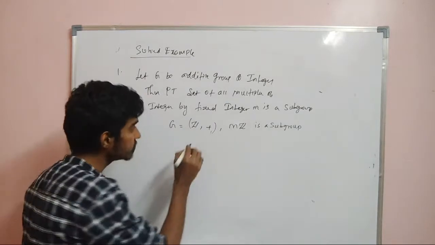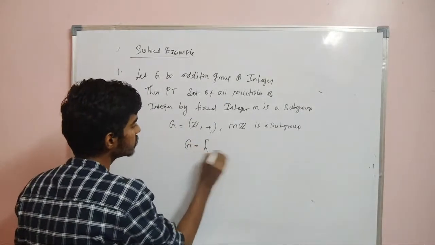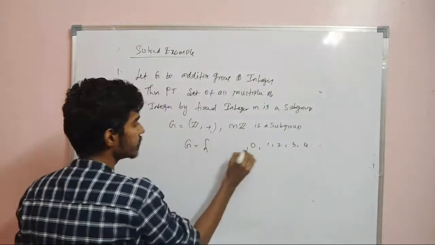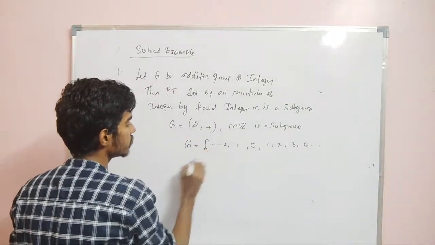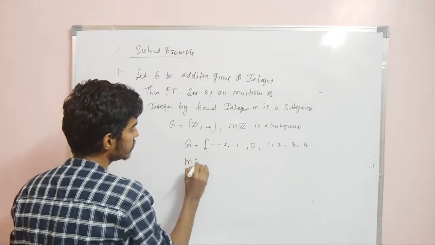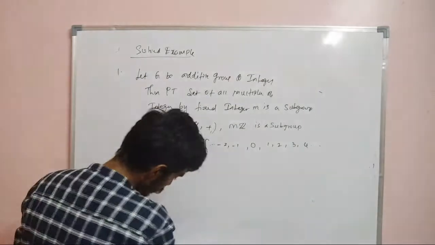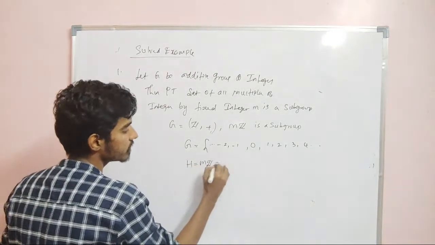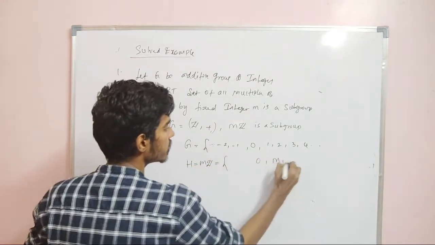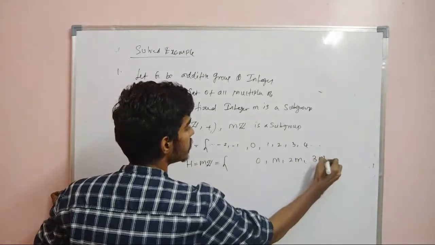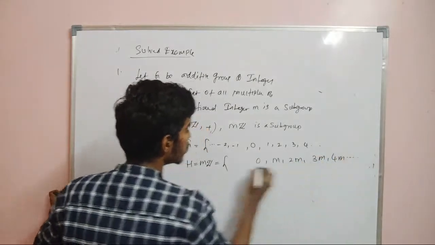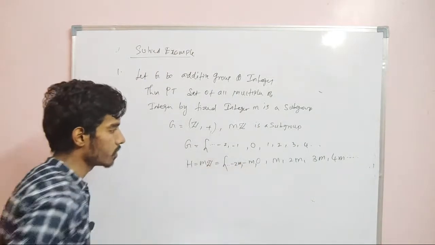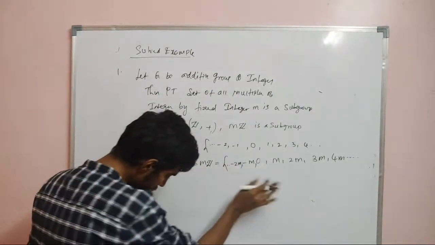So what is G? G is 0, 1, 2, 3, 4 integers, minus 1, minus 2, etc. Now what about m into G? That is H. So what is H? H is m into Z. So this is 0, m, 2m, 3m, 4m, and again minus m, minus 2m, and so on. Now we need to prove that this set is a group.